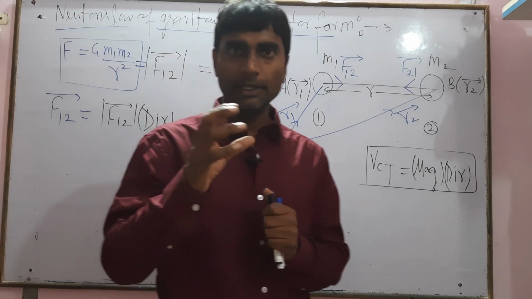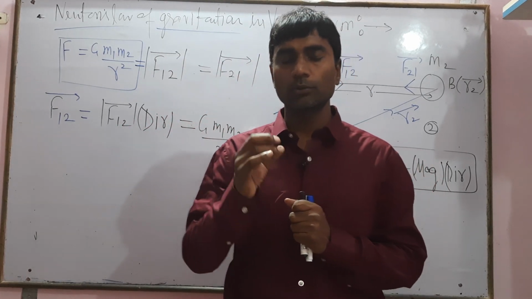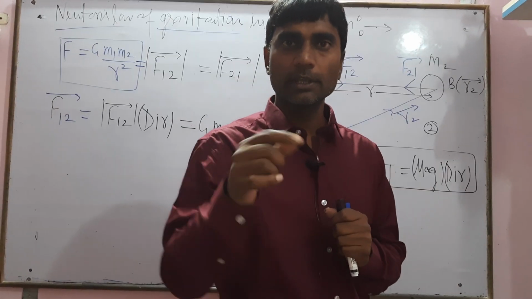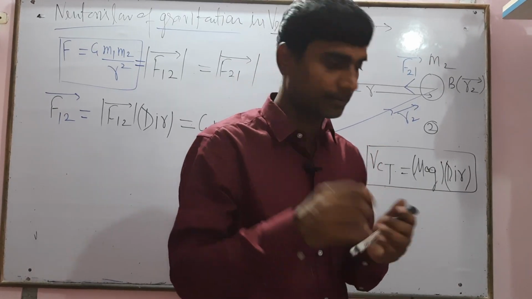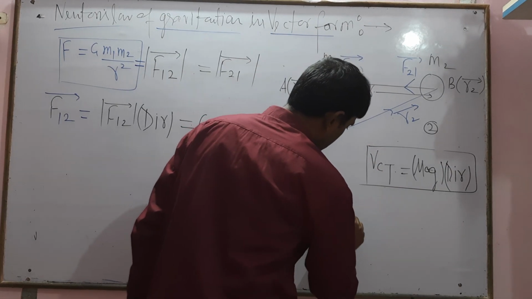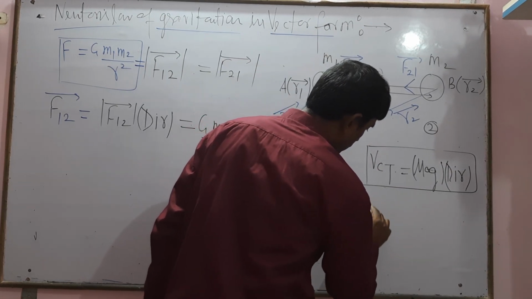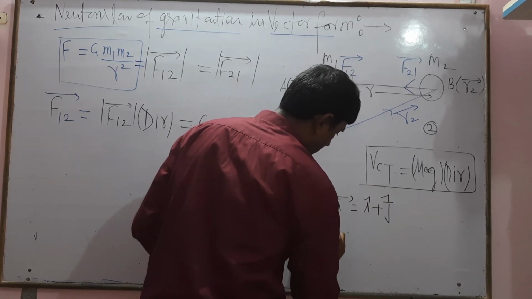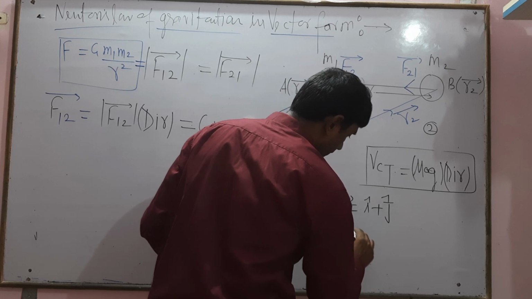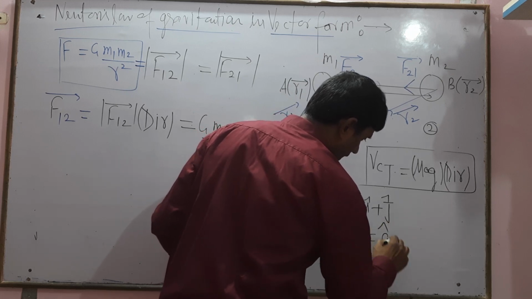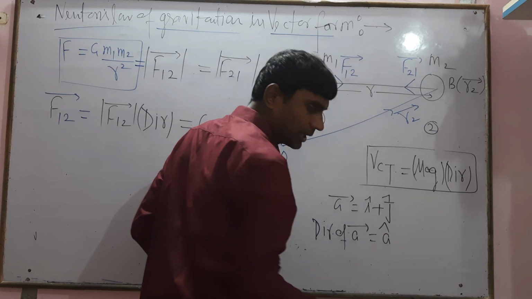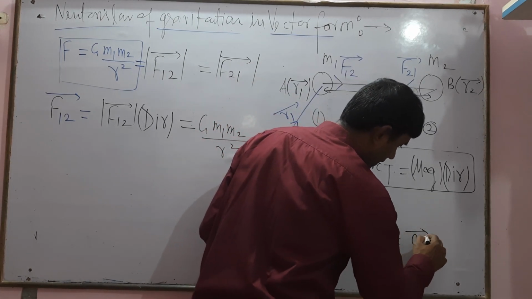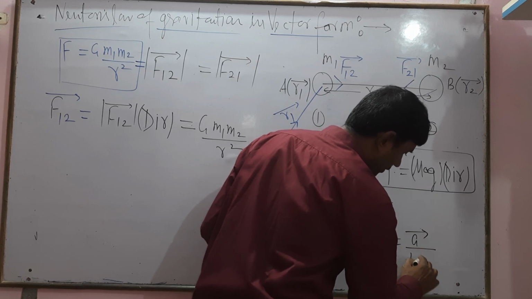If any vector A is given, the direction of A vector will be A cap, the unit vector of A. Let us suppose A equals i cap plus j cap, then the direction of A vector is A cap, which equals vector A divided by mod of A.